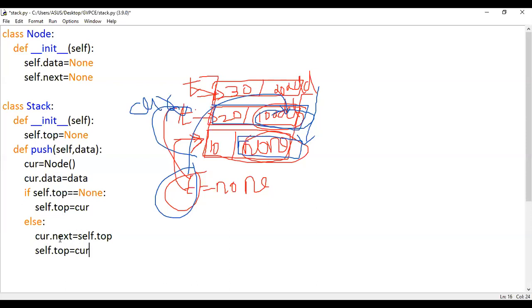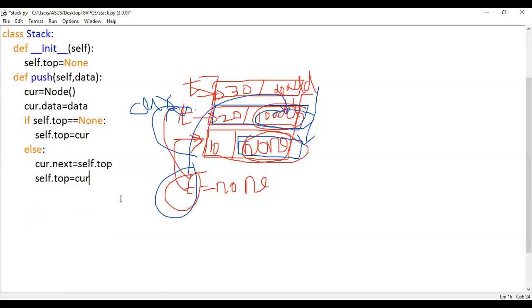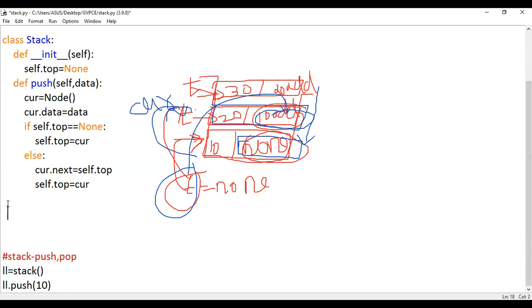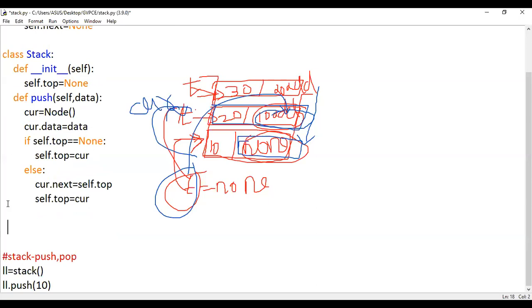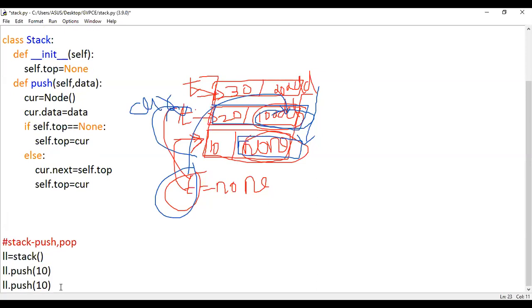Do you have any doubt on it? It is an important step. It will be a little reverse in case of linked list. Is that clear? Give me a confirmation. Clear, right? Okay.